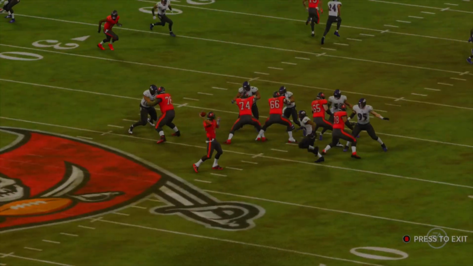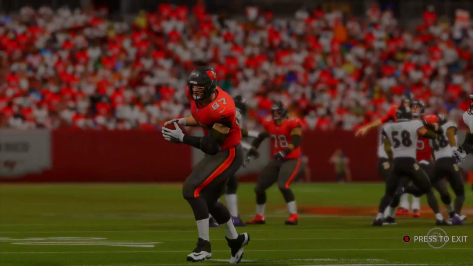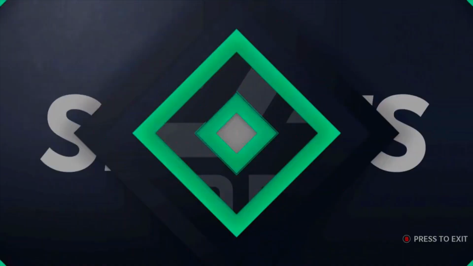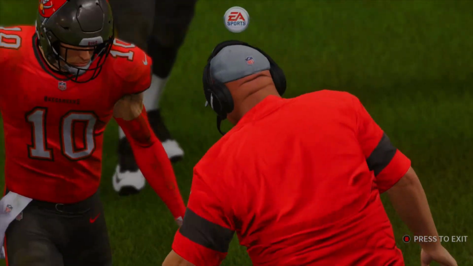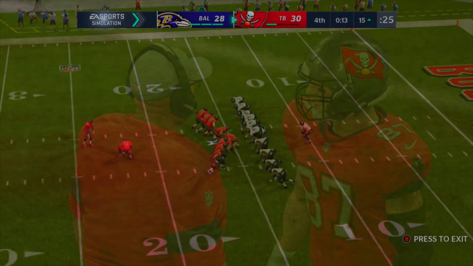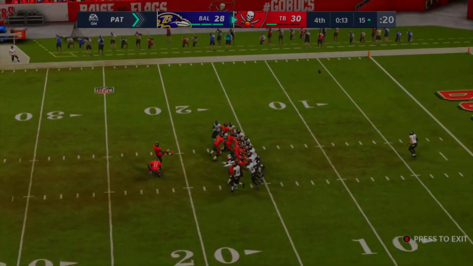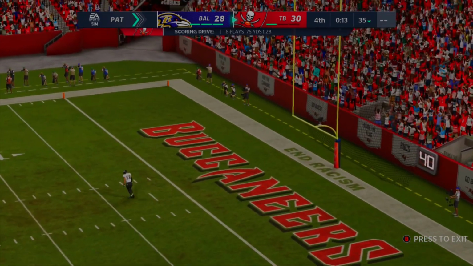And there you can see Tom Brady finds a connection to Gronk. Gets open at the 20 and breaks free towards the 10 and towards the end zone. Touchdown, Buccaneers. 30-28 game. It'll be a 3-point game. We'll see if the Ravens can do anything with the 13 seconds they have on the clock. Extra point. It's about to be up. An extra point will be nothing else but good.